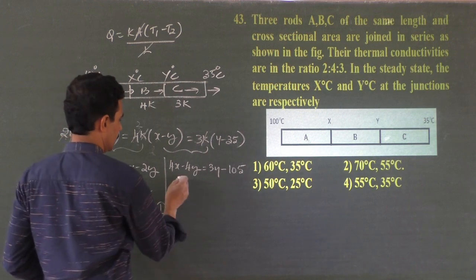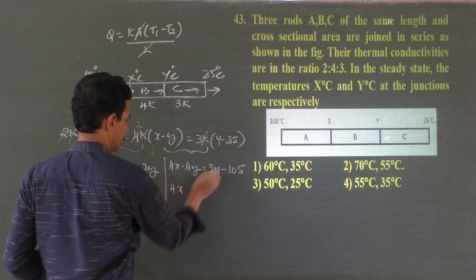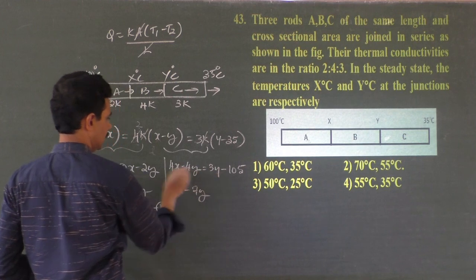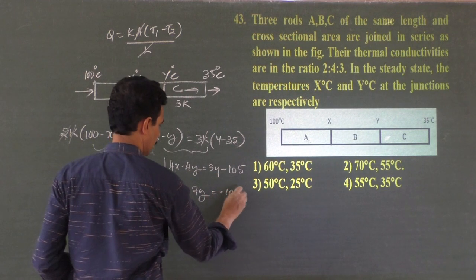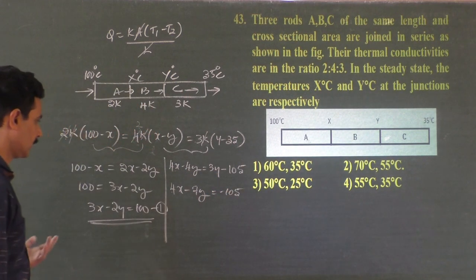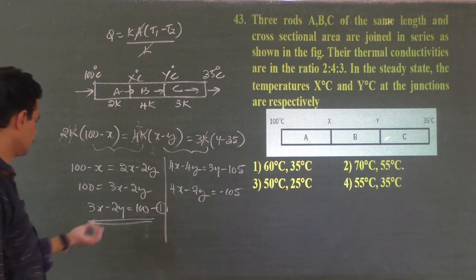So 4X minus 7Y is equal to minus 105. You have to compare it with the other equation.